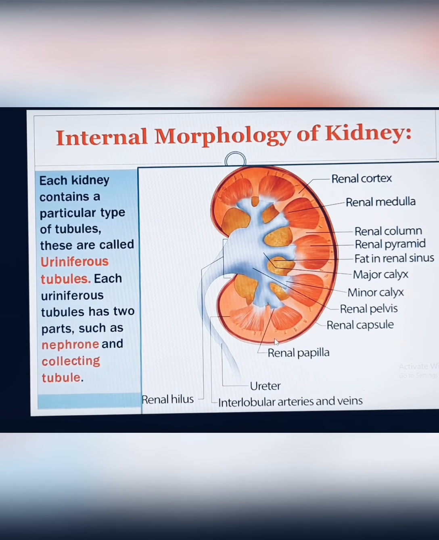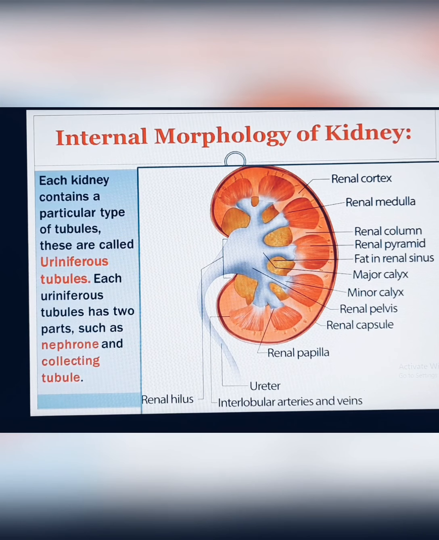The medulla portion contains pyramid-like structures, and the cortex and medulla regions are composed of connective tissues and blood vessels. The medulla has 8 to 12 renal pyramids, and each pyramid has its own apex. Like you see in the picture, they have an ending point. These apexes are called papilla, renal papilla. These papillae unite into a space which is called the renal pelvis, and this renal pelvis opens into the ureter.